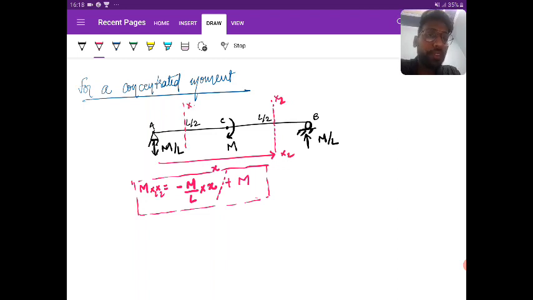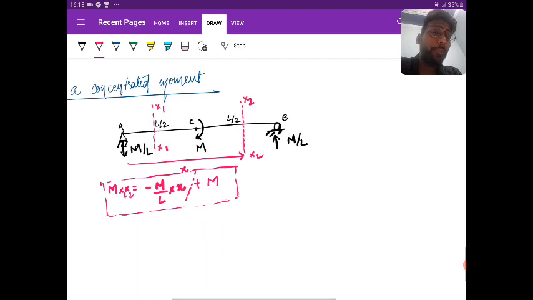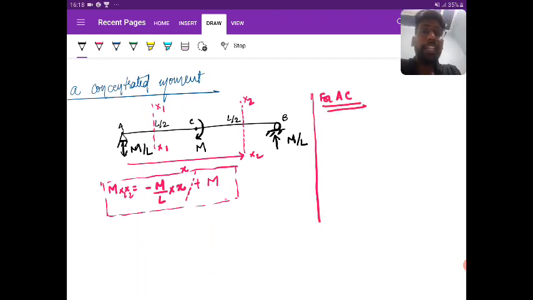For the AC portion, what am I going to write as the bending equation at section H1?